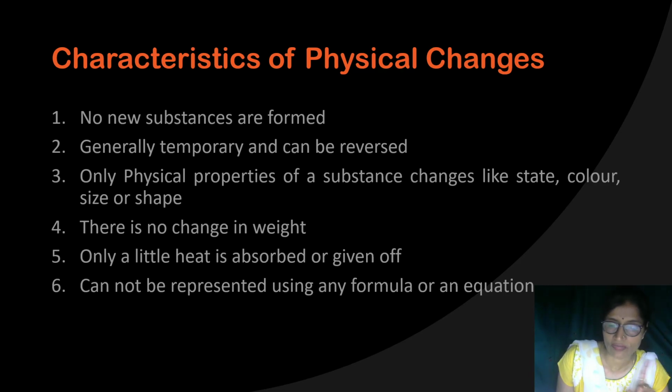So here the composition of the substance is the same, no new substance is formed. So this is a physical change. Second, it is a temporary change, because when I heat it, due to the heat it is yellow in color, and when I cool it down, it is again white in color, but the composition is the same, that is ZnO. Before heating, after heating, in both conditions it is ZnO. So this is reversible.